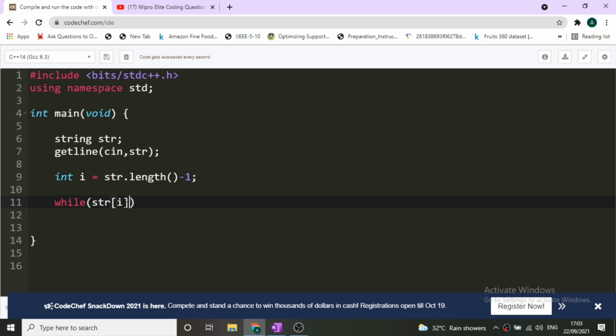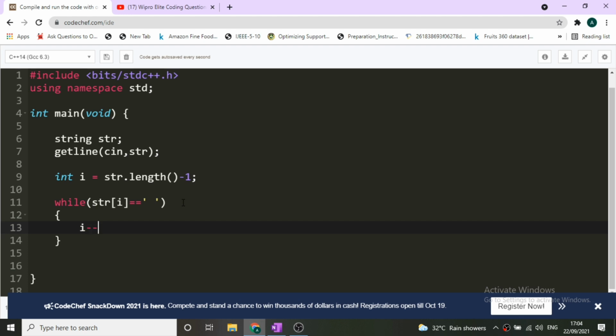So while our str[i] is double equivalent to space, at present the i is pointing to the last index of the string. It might be a character, it might be a space. So while our str[i] is equal to space, we'll do i minus minus, we'll keep on doing i minus minus. So now let us see how this while loop makes a difference.